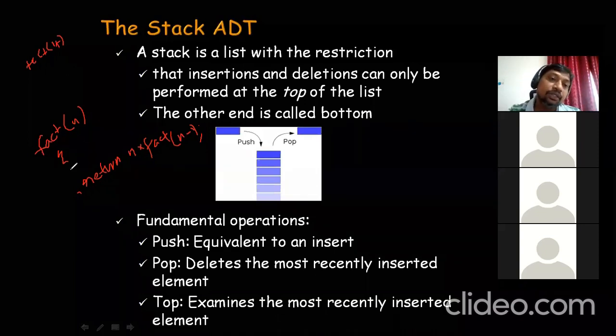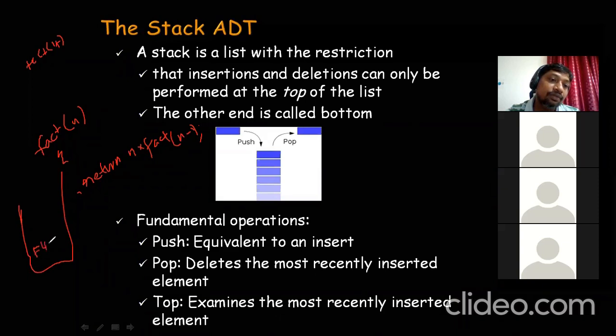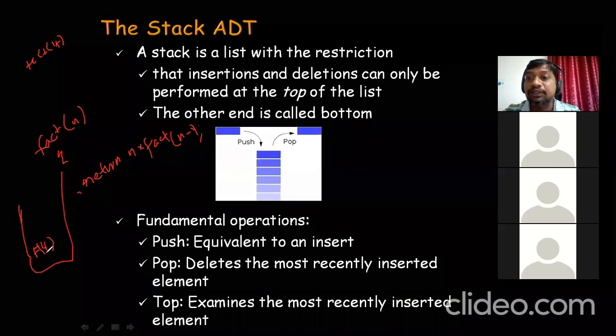If you observe here, they will be processed like this. What is the first call? The first call is fact of 4. The first call will be inserted onto the stack, but it is not evaluated first. The last call will be evaluated first. What is the last call here? Fact of 1 will be evaluated first, then fact of 2, then fact of 3, and only then are we exposed to fact of 4. Finally we get the fact of 4 value. This is how it is evaluated by using stacks.